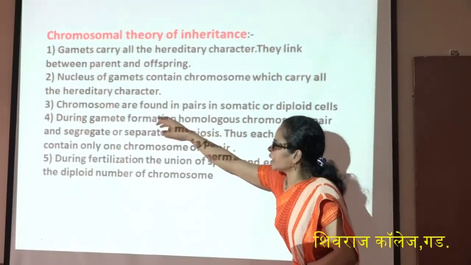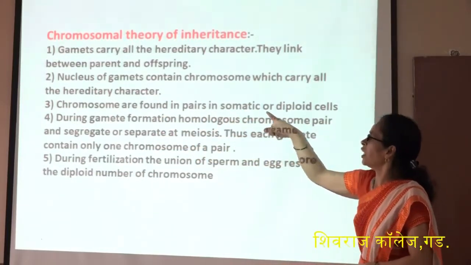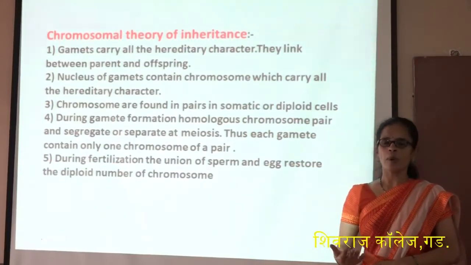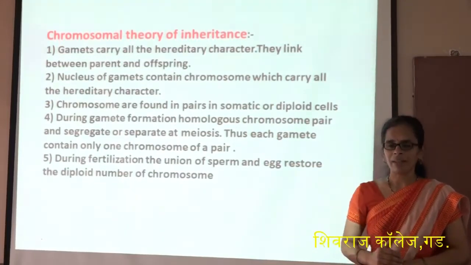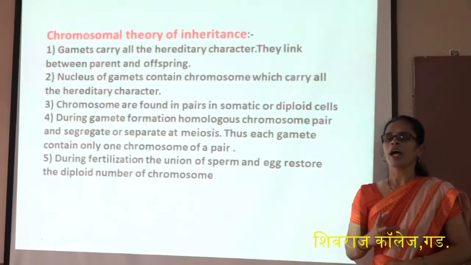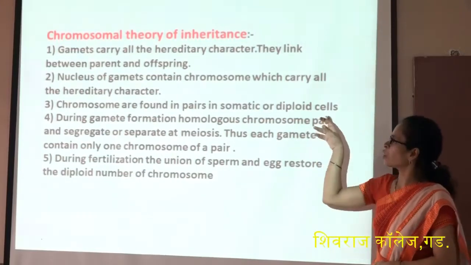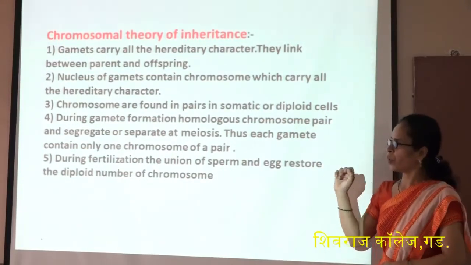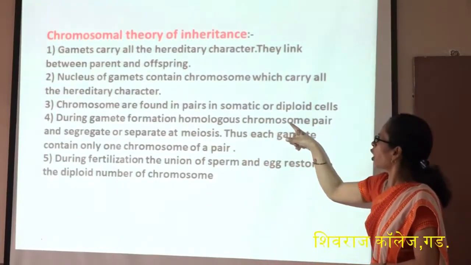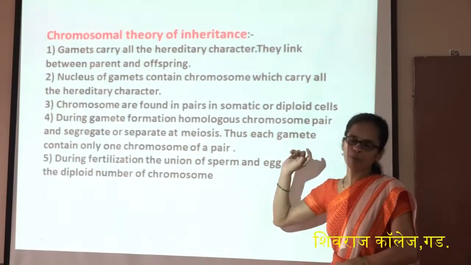Next, the chromosomal theory shows that chromosomes are found in pairs in a somatic or diploid cell. We studied in 11th standard what a diploid cell is: a cell having two sets of chromosomes. During gamete formation, homologous chromosome pairs separate at meiosis.